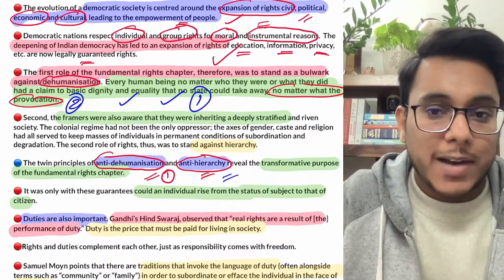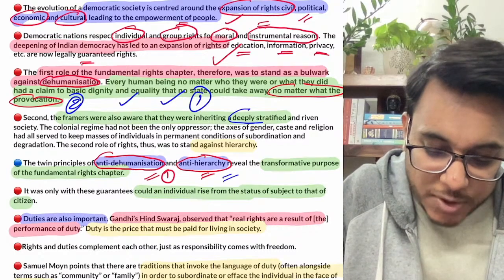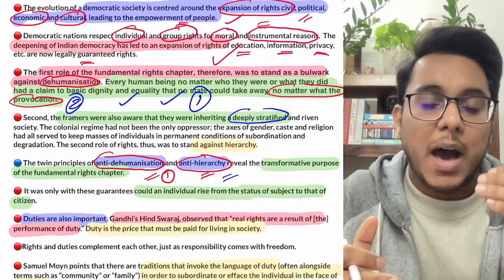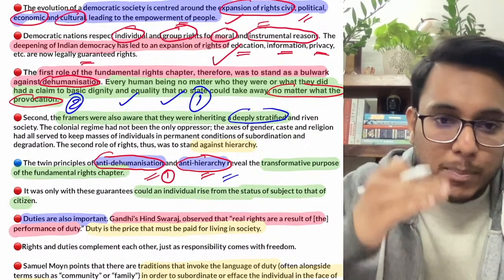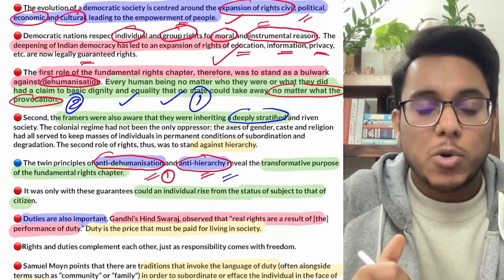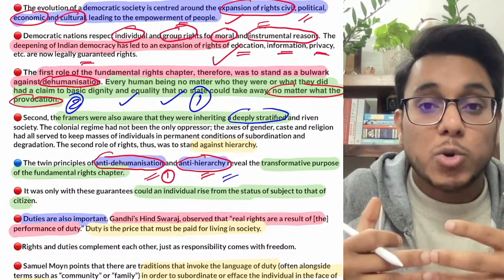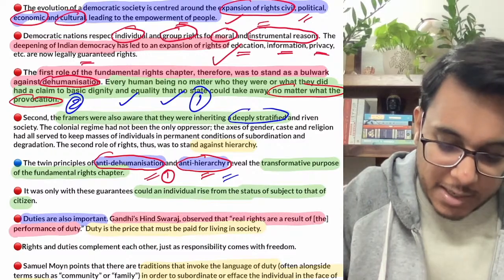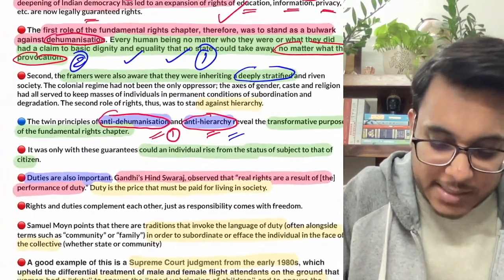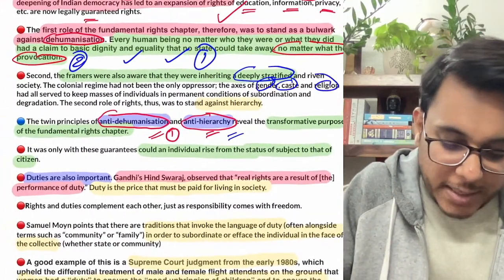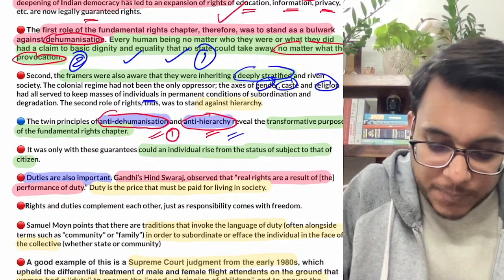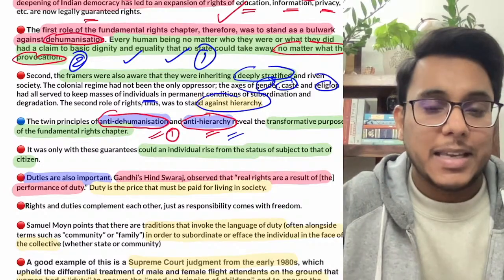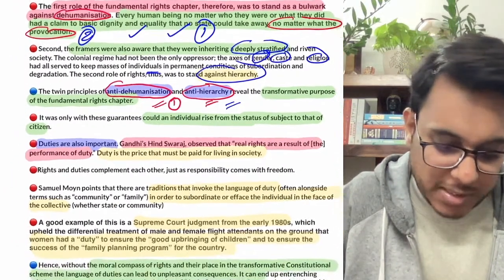Many dividing factors are there, and in this deeply stratified society, obviously when divisions are there, some people are at the upper part of the division, some people are at the lower part. So in order to protect the people who are at the lower part of the hierarchy, the rights are given. So there are the oppressions, the axes of gender, caste, religion. Fine. In order to provide protection and to avoid this hierarchy, we need to give the rights. So this is the reason.